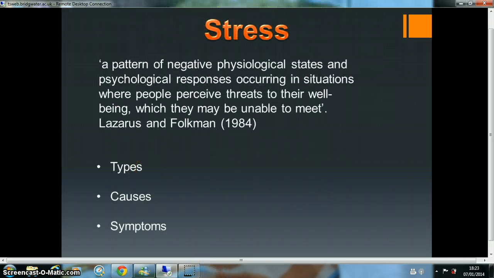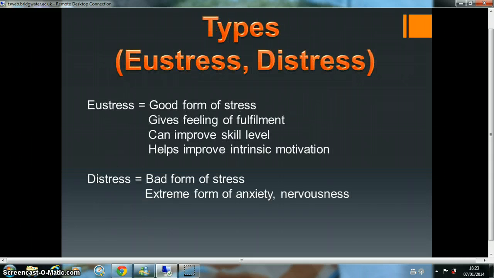Moving on to stress. Stress is a stimulus resulting in arousal as a response to a specific situation. We've got my quote there again. On to types, we've got eustress and distress. Eustress is known as the good form of stress.